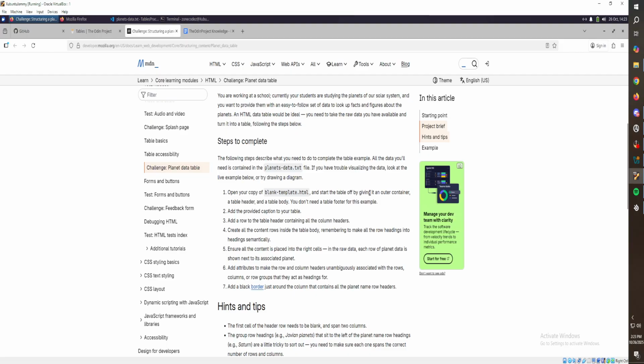Open, yep, start table. You don't need a table. So, okay, so we want a table. All right, let's think this through. I have some ideas already.